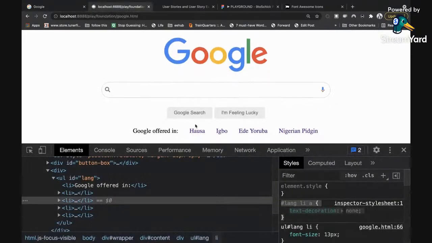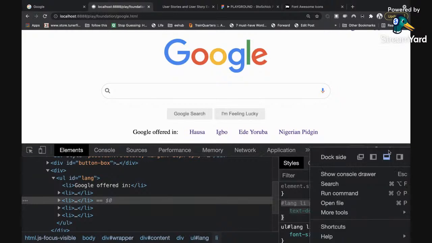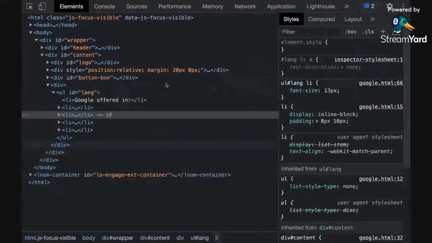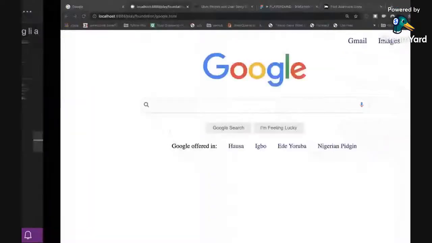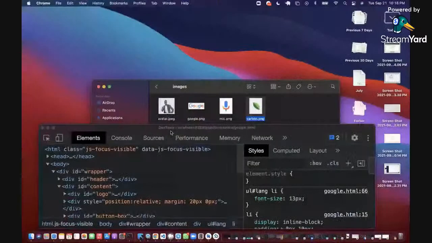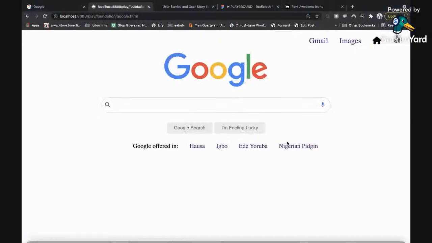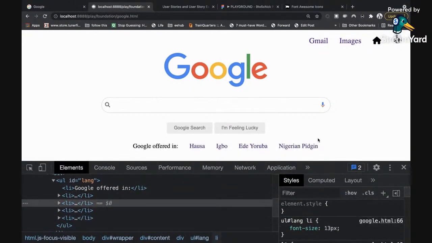So the footer section, I might need to remove this so I can see clearly. Let me just pull it out. Oh, it's pulling out in another screen. I don't want that to happen. So what do I do? I need to take it back. Okay, let me drop it at the footer, but I'll try to reduce it a bit so that we can see the footer.